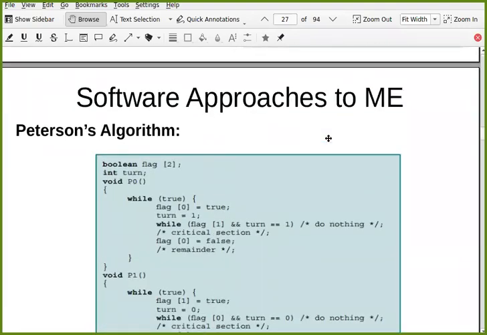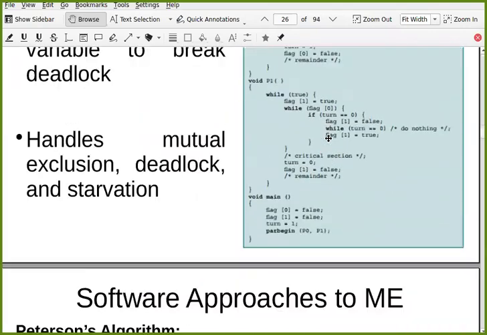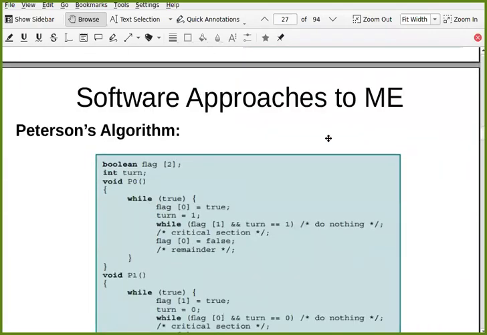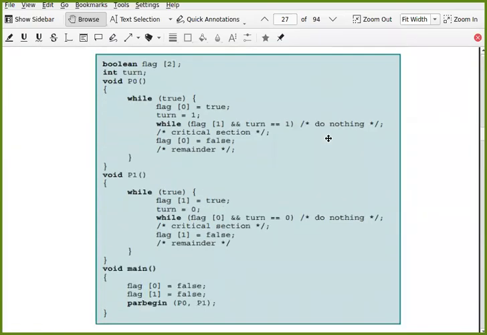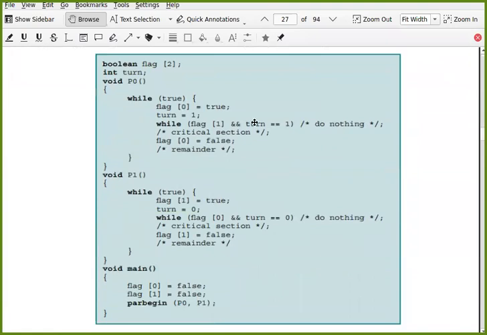Now there is a very similar algorithm to this Dekker's algorithm, which is another solution. That is Peterson's algorithm, which is very similar to this. The only difference you can see here is that it first says that I want to enter and then says, okay, it is your turn.